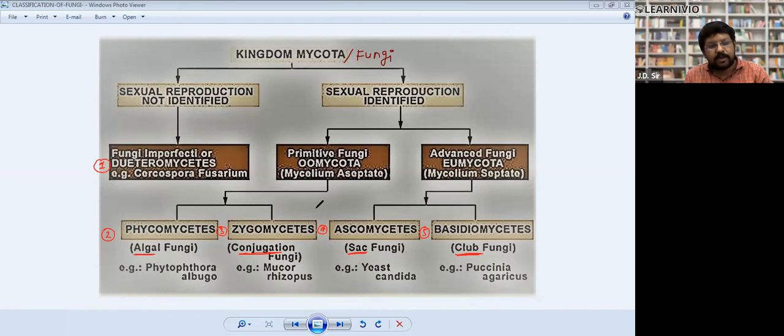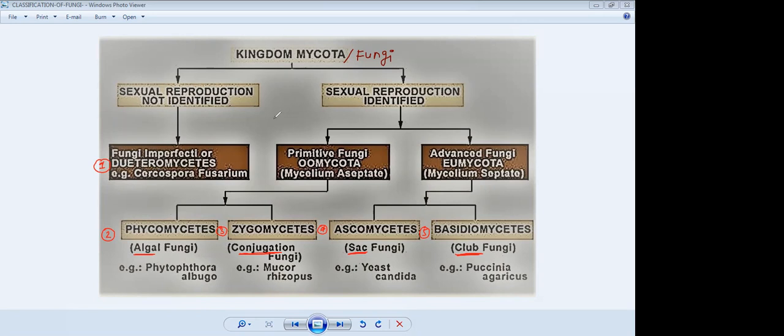Then we will start from this Phycomycetes. Note it down. Yes, sir. Okay.